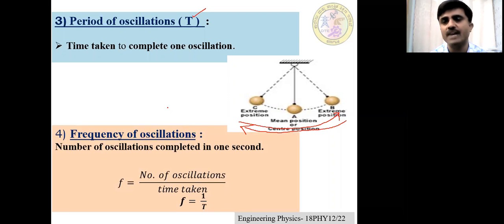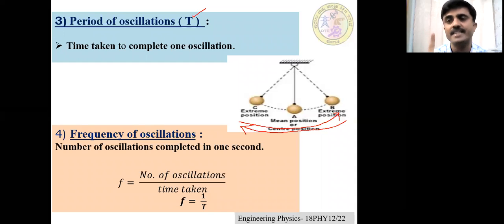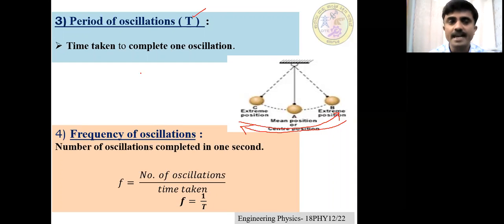The next important definition is frequency of oscillation. What is frequency? Frequency means the number of oscillations completed by the oscillating body in 1 second. So that is called the frequency of the oscillations. Number of oscillations completed by the particle in 1 second is called frequency of oscillation.